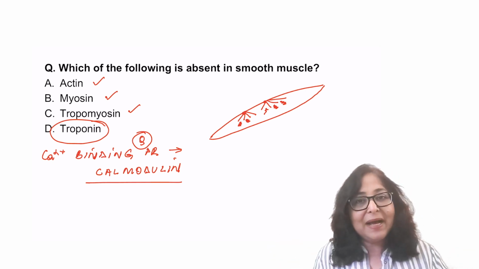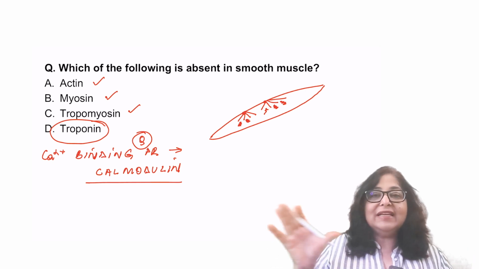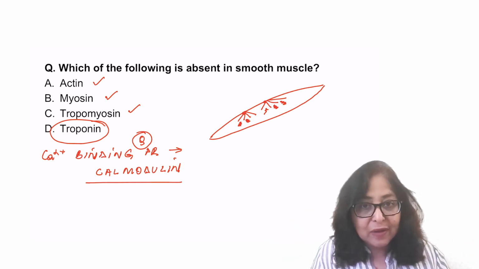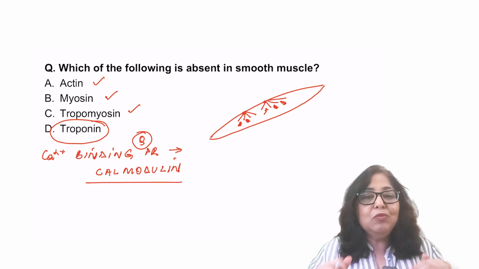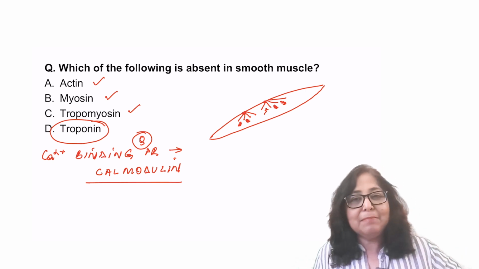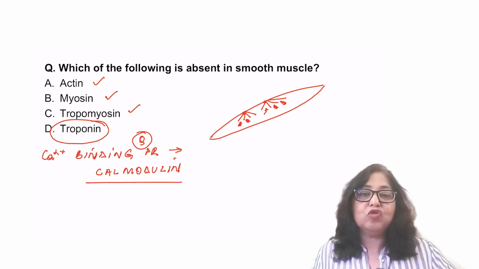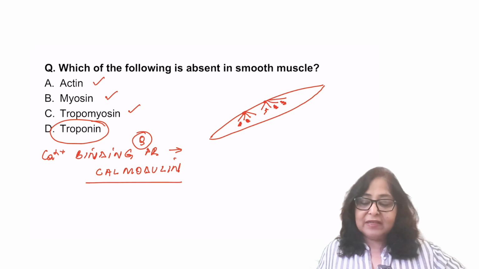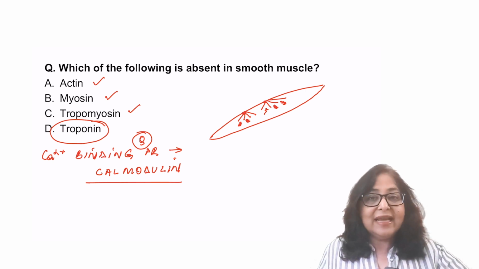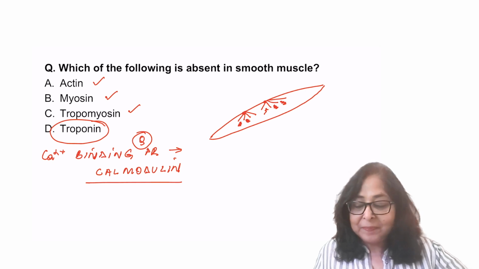So please keep in mind that the typical light and dark arrangement which you see in skeletal and cardiac muscle is not found here. That is why this is known as smooth or unstriated muscle. But yes, actin, myosin, tropomyosin are present. What is not present is troponin, and the calcium binding protein which is in place of troponin is calmodulin.